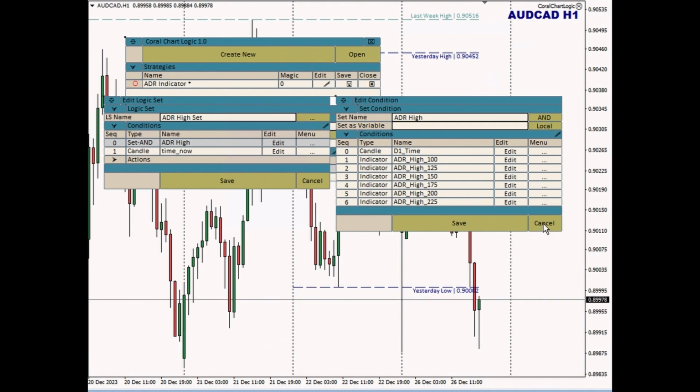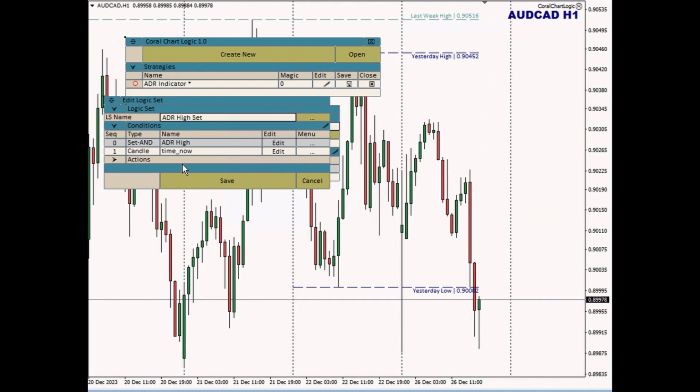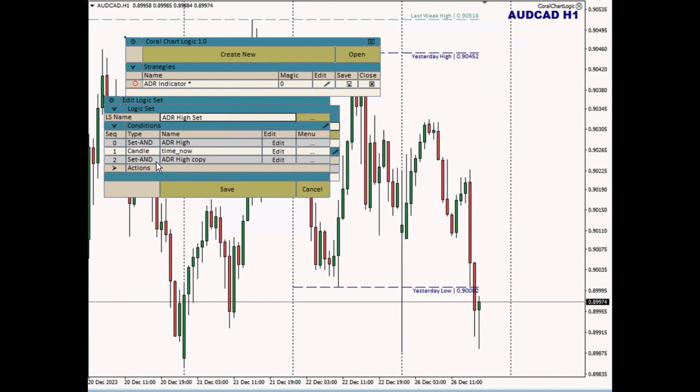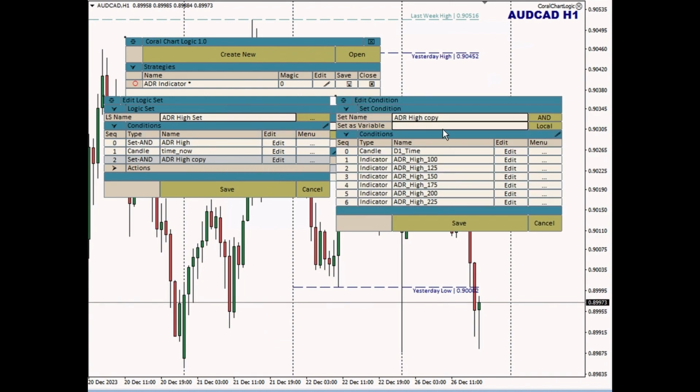And if I wanted to, let's say I was just writing this for the first time, and then I wanted to create a version of this that was for ADR low, then what I could do is I could clone this condition by opening this menu and hitting clone, and then it creates a copy and adds it to the end of my list. So ADR high copy. And now if I were to edit this, I can start coming in here and making changes. So I can change the name, I can edit. I can change all these from ADR highs to ADR lows or whatever I wanted to do.